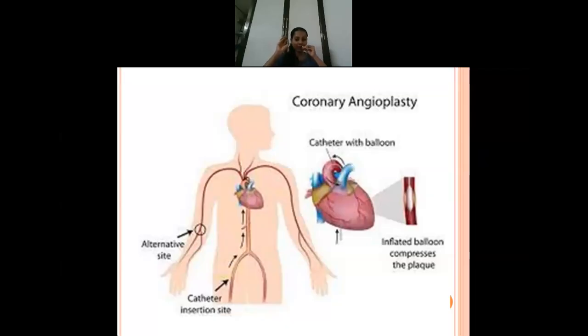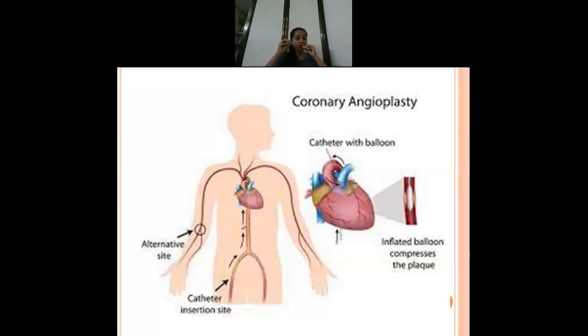What they do here is insert a balloon tipped catheter. That is the only difference. The balloon tipped catheter can again be inserted through any route: radial, femoral, or brachial. Commonly the cardiologist decides on the site depending on the patient's convenience or the surgeon's preference.